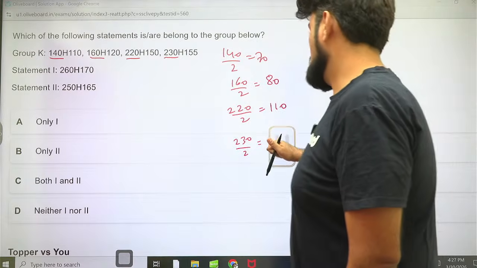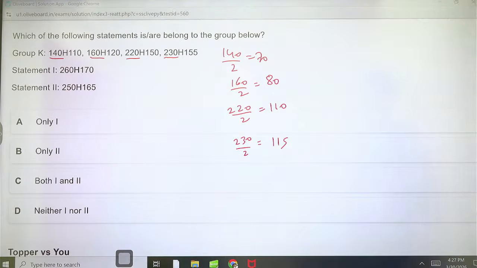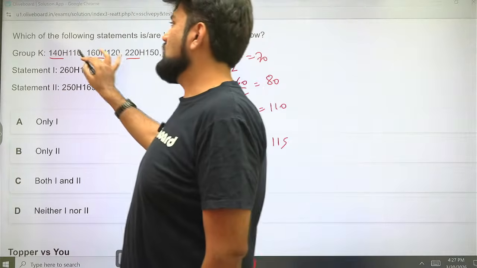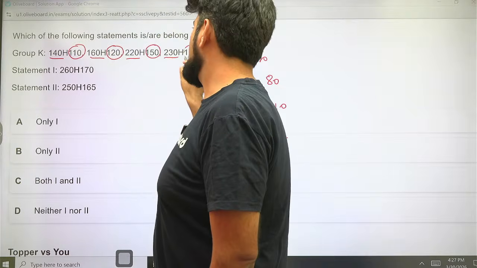Oh, sorry. I get 115. Sorry, 150. Okay. Now, look at the second numbers. Ignore the H in between. The H is just given to confuse you because the H is everywhere. Look at the second numbers.